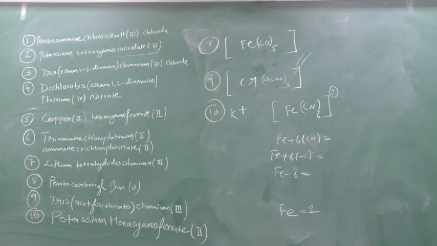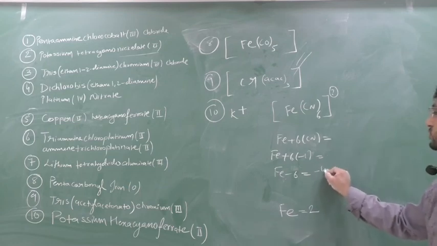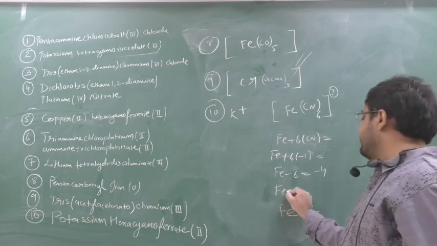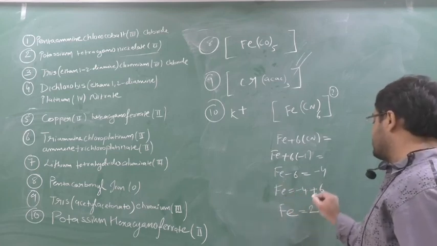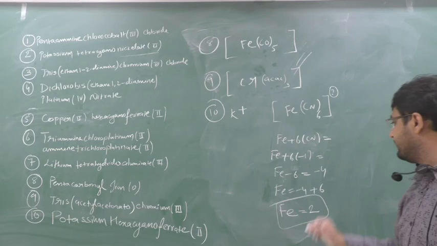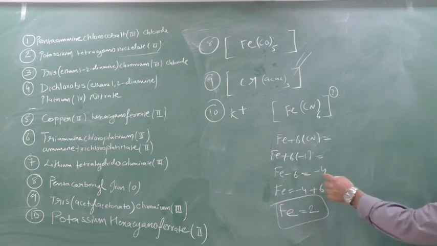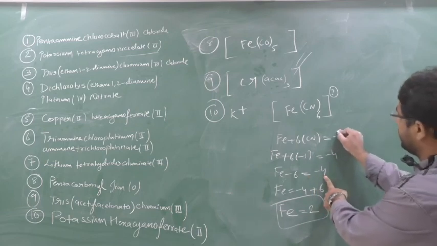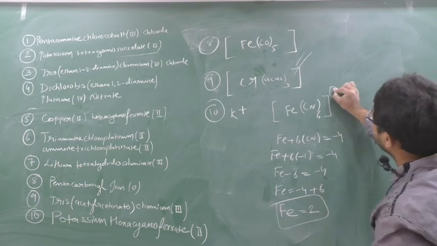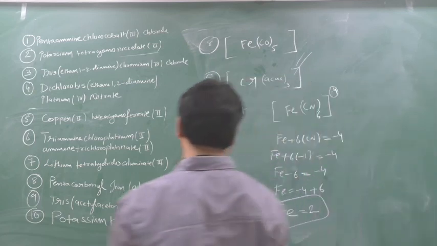Now you tell me, because this is an anion, no? What negative number should I put so that I can get the answer as 2? See, if I put minus 4 suppose, then Fe will be equal to minus 4 plus 6. What is the answer? Plus 2. Simple mathematics. So what do I have to put after equal to? Minus 4. So what answer will come here?